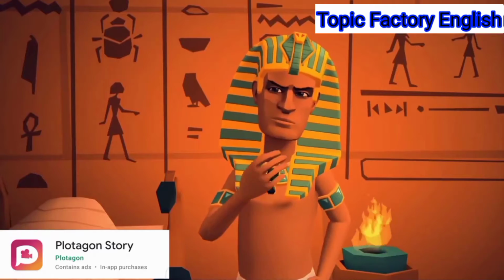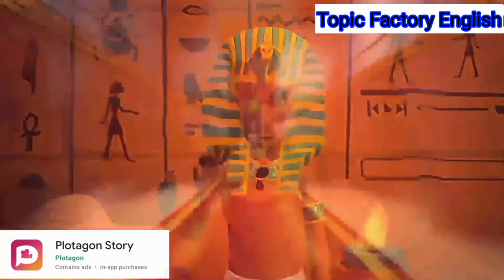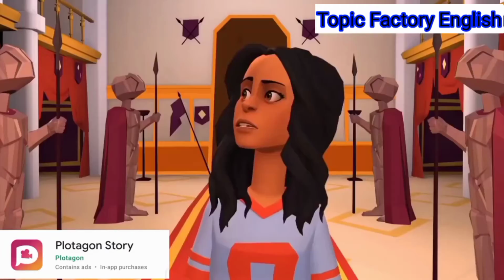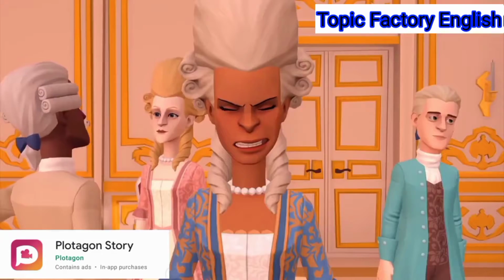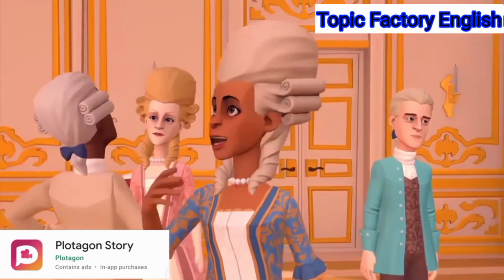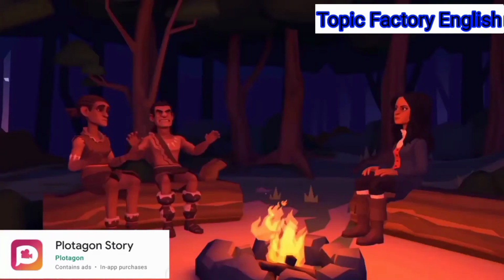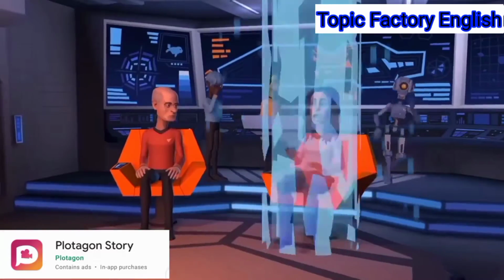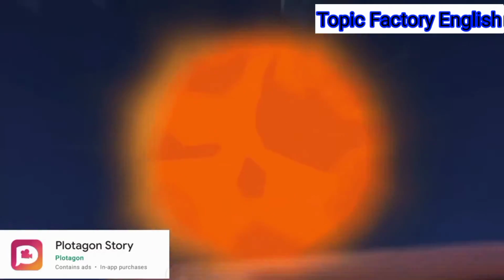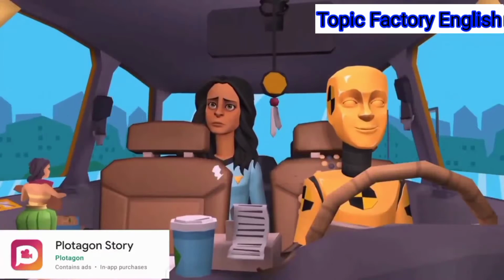Plutagon Stories. Friends, this is a very good app. I recommend it to you to use. It is very easy to use. It has a good graphic interface. It is very easy to control and set the characters you want and the background, especially step by step you can set everything: audio, movement and each and everything.